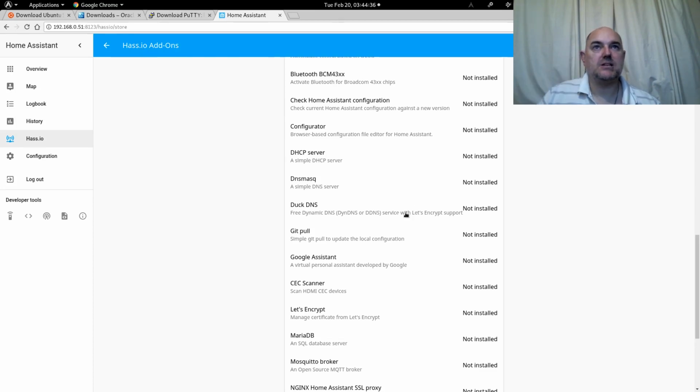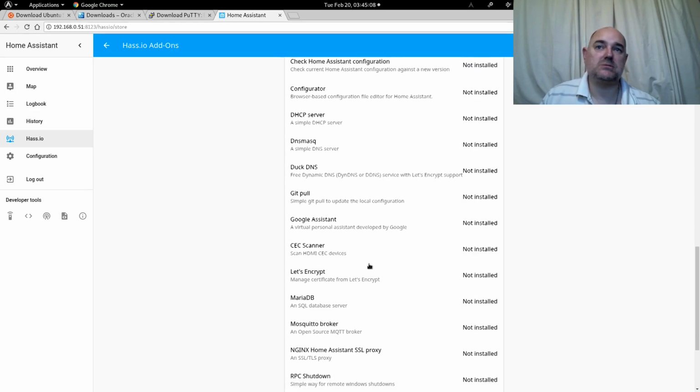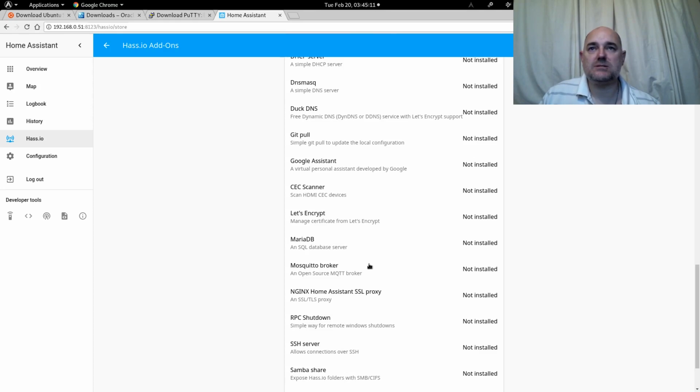And as you can see, service with Let's Encrypt. If you don't know about Let's Encrypt, it's basically a free way to secure your installation by adding SSL certificates, and it means that it's, as it says on the tin, encrypted, point-to-point encryption, and it's free. It used to be that this stuff cost quite a bit and it was impractical for home users to use, but as it is now, this stuff is fantastic.